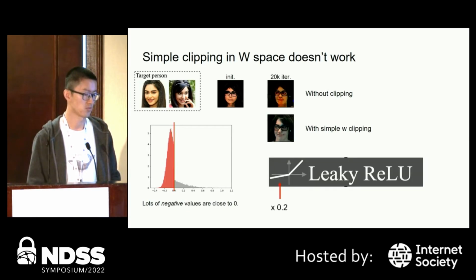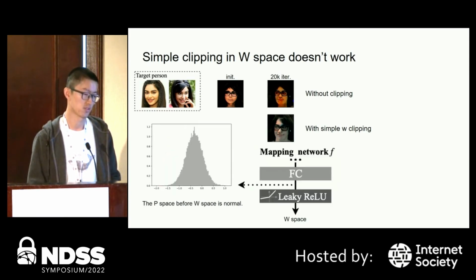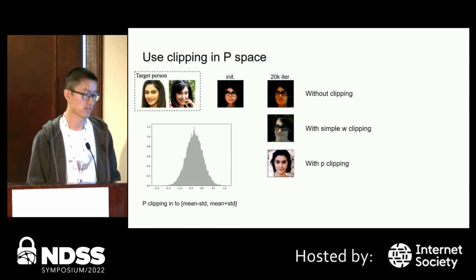Note that the leaky ReLU will multiply a constant to the negative part of the values. And in this case, if the constant multiplied is less than 1, which StyleGAN uses 0.2, then the negative part will be shrunk. So let's go back to the space before the last leaky ReLU layer. It's called P space, and it's normal. Now we can apply the clipping in the P space to get a better result.